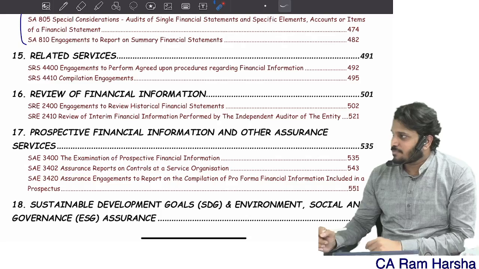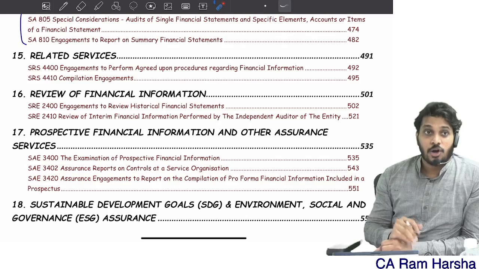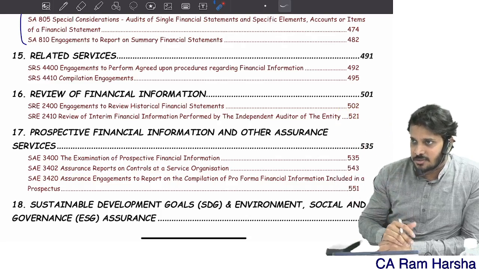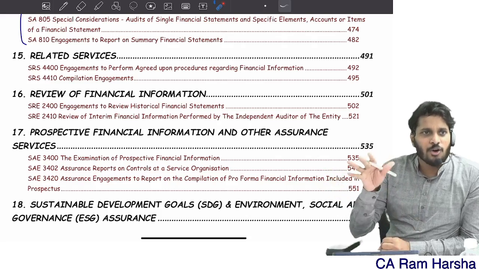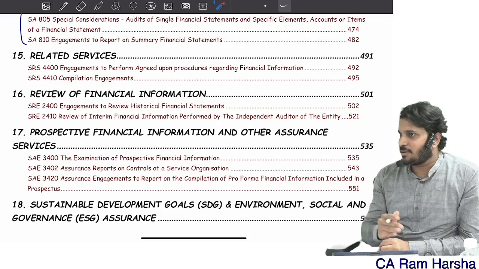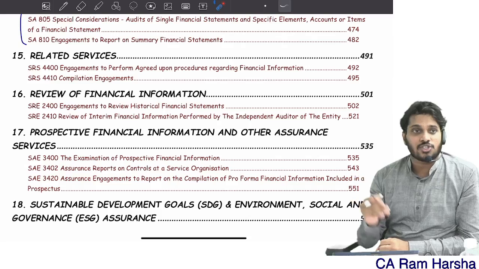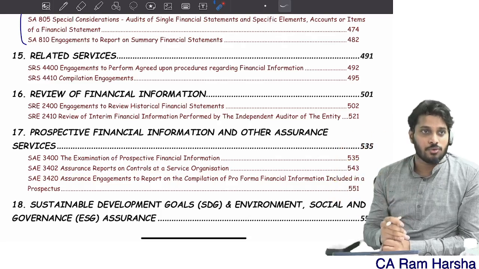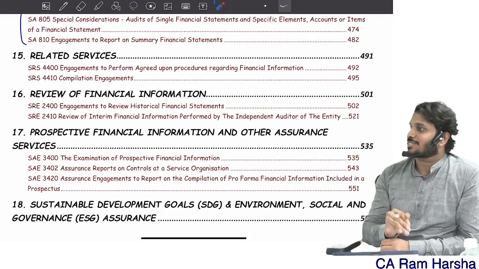For example, there are many public limited entities or big private limited entities. They know how to do business. They don't know how to prepare financial statements as per the applicable financial reporting framework. They are not aware of all that. They generally reach out to experts like you, chartered accountants, who know how to prepare financial statements.